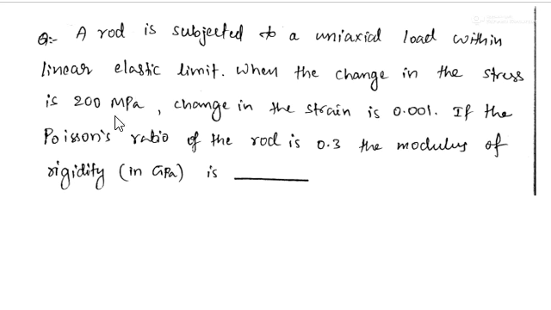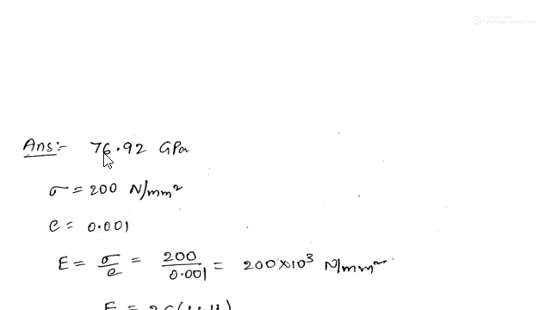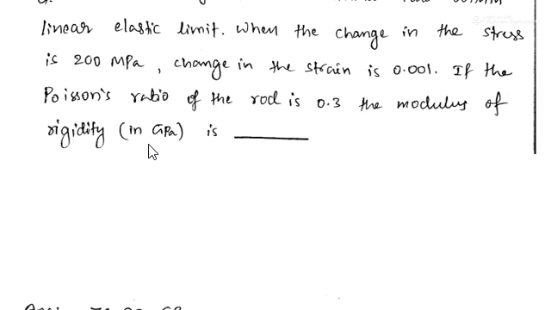When the change in the stress is 200 megapascal and the change in the strain is 0.001, if the Poisson's ratio of the rod is 0.3, the modulus of rigidity is... So here we take the stress in the member as 200 megapascal and the strain in the member as 0.001, and it is asking the value of modulus of rigidity, in gigapascal.